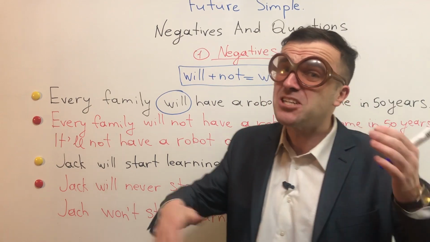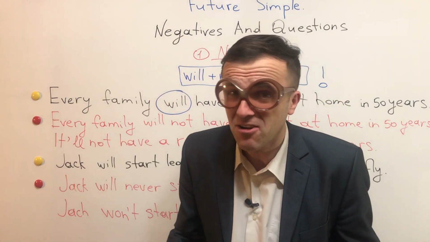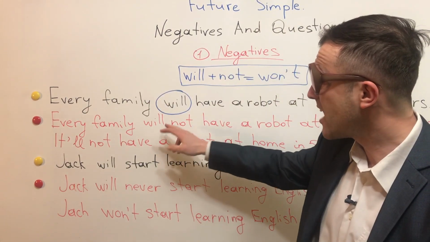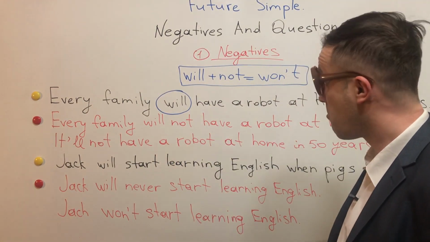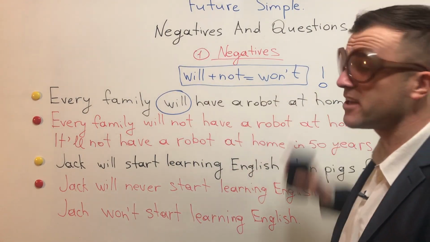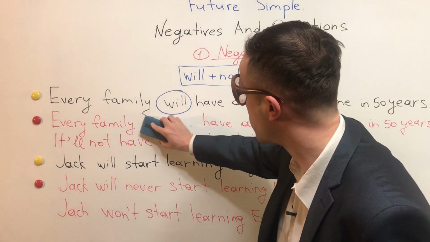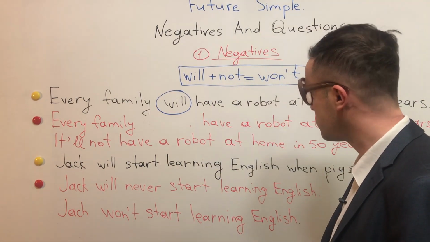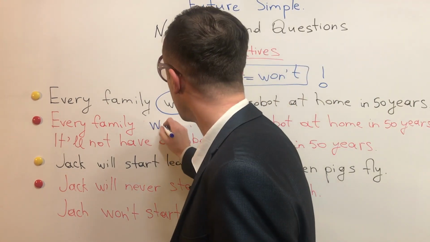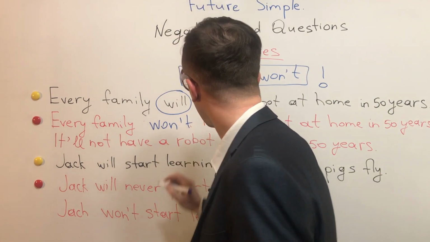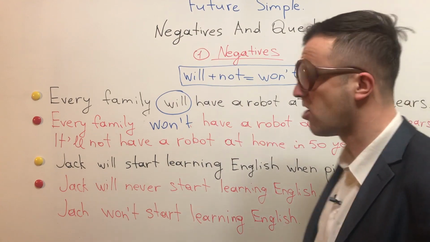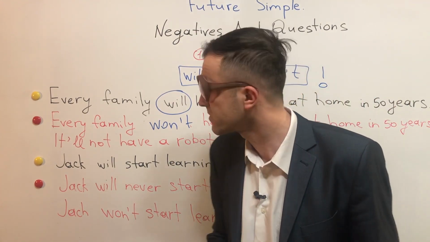Somebody might not agree with me, alright? And they will say will not. But according to this formula, we can erase will not and put won't, alright? Won't have a robot at home in 50 years.